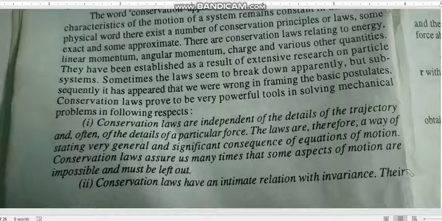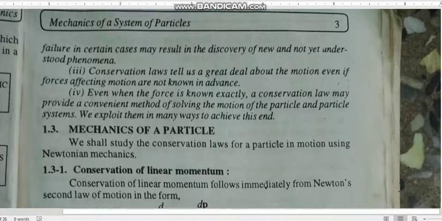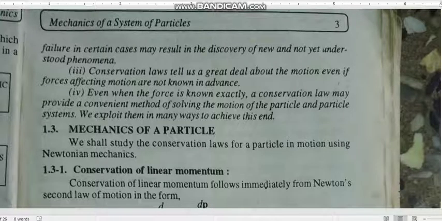The second point is that conservation laws have an intimate relation with invariance. Failure in certain cases may result in the discovery of new and not yet understood phenomena. So what new discoveries are we finding? We cannot predict it. So these also can be left. What are the things we are going to leave? We are going to study.